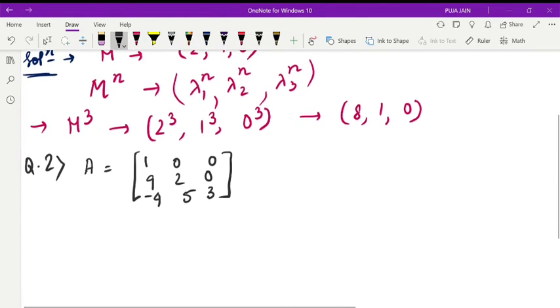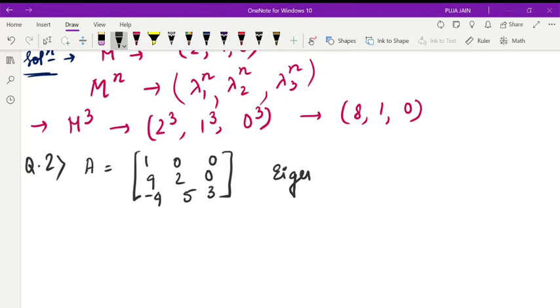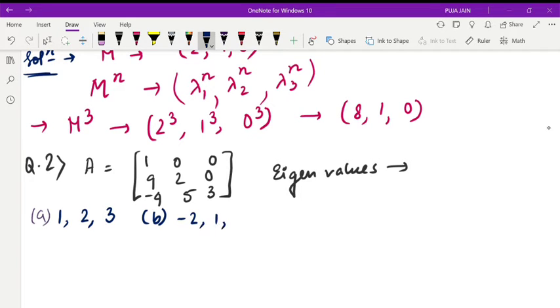And they want to know the eigenvalues. The options are: 1, 2, 3; minus 2, 1, 0; minus 2, minus 1, 0; and 1, 3, 5.